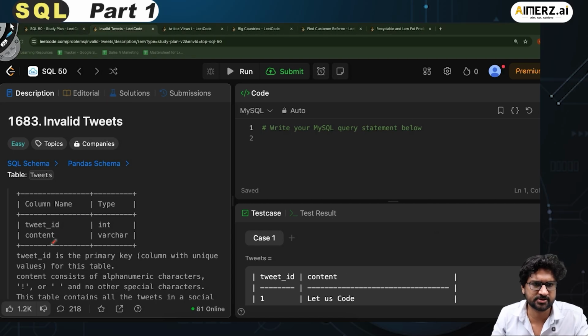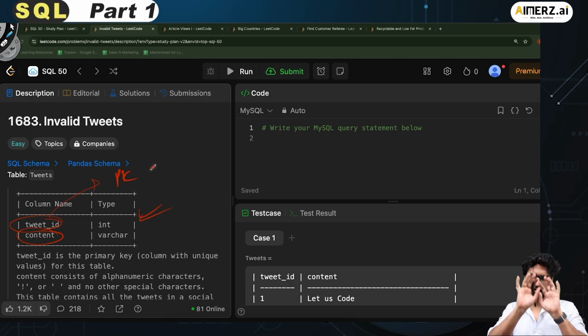right now this has two columns, tweet ID and content. This is the table name. Tweet ID is the primary key. So this table has a primary key, so each row is unique, a column with unique values. Content consists of alphanumeric characters.